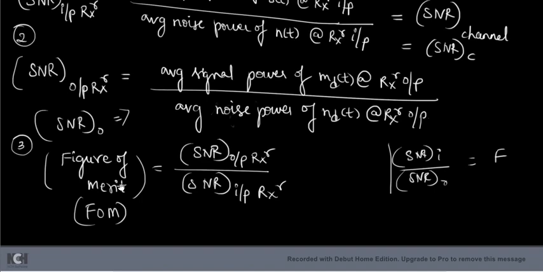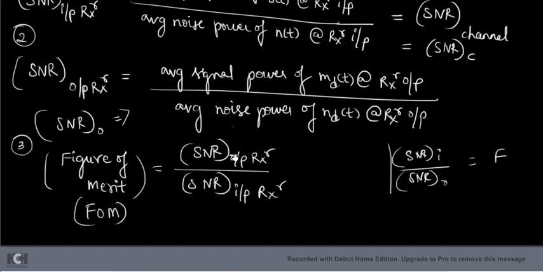It is nothing but a measure of how capable your receiver is of reducing the noise. It gives the noise performance of the receiver. What do you understand from the figure of merit? If the figure of merit for any receiver model is high, that means the SNR output is high and SNR input is less. So input SNR is less and output SNR is more. That means your receiver is very good.